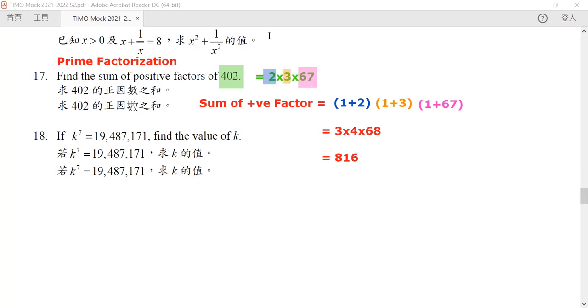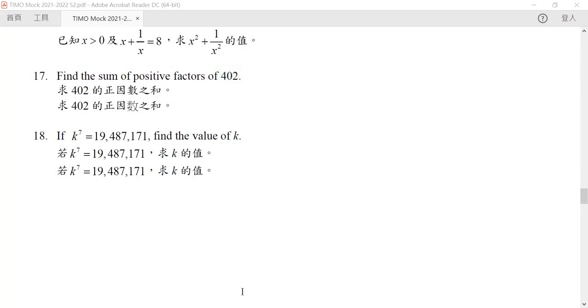Now let's go to question 18. If k to the power of 7 is equal to this, find the value of k. Now this is the power of estimation. The whole thing is asking you about estimation.